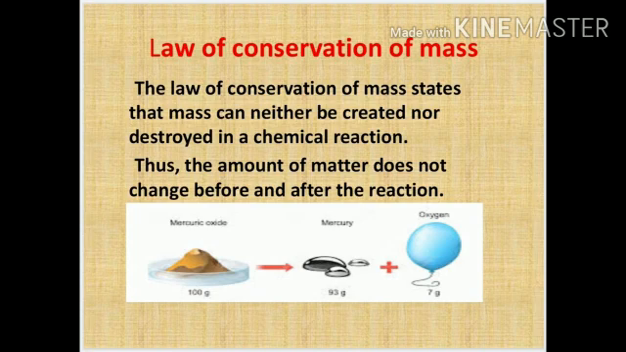Here is an example. 100 grams of mercuric oxide when heated will produce mercury and oxygen. Mercury 93 grams and oxygen 7 grams. So 93 plus 7 comes to be 100. So the amount of matter before and after the reaction remains the same.